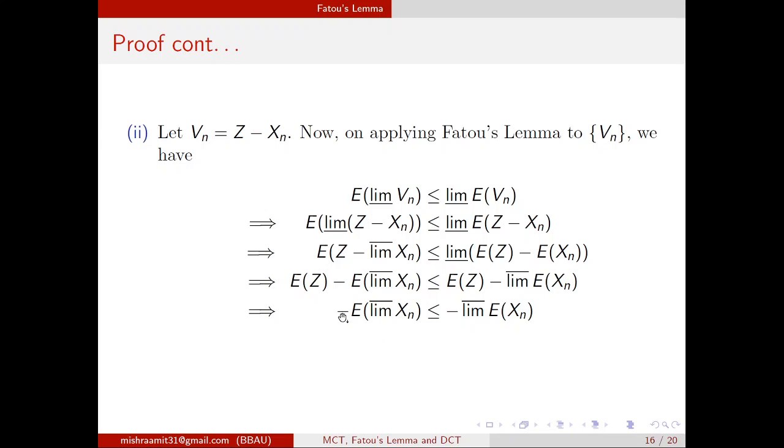Now since there is a minus sign on both sides, if we multiply this inequality by minus, then we know that the inequality will be reversed and we will have this, which completes the proof of part 2.